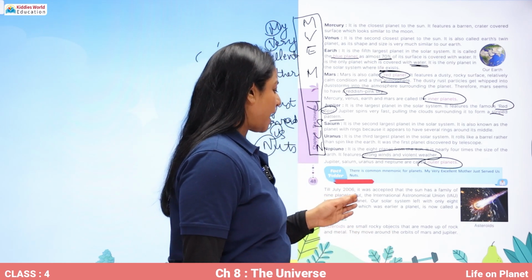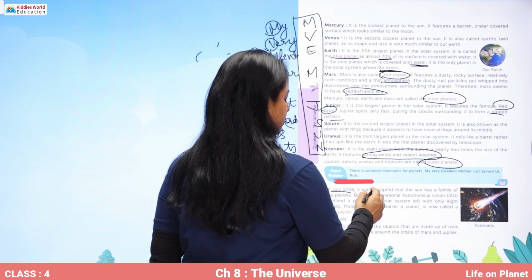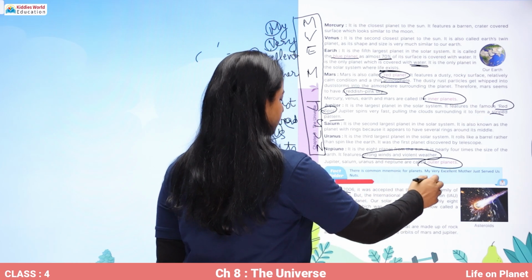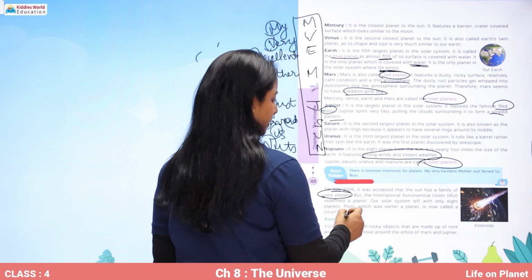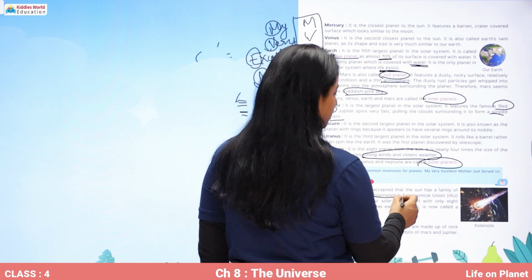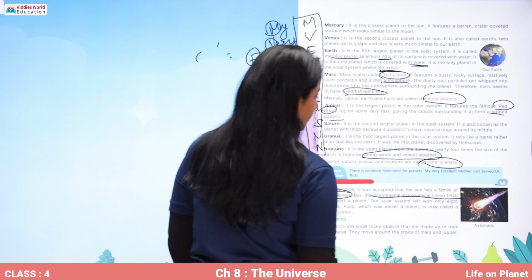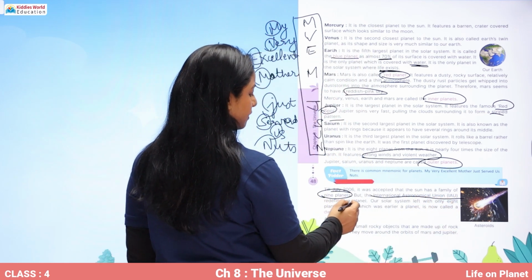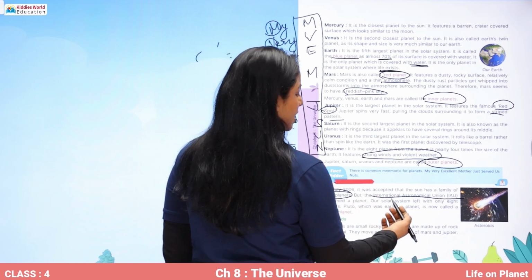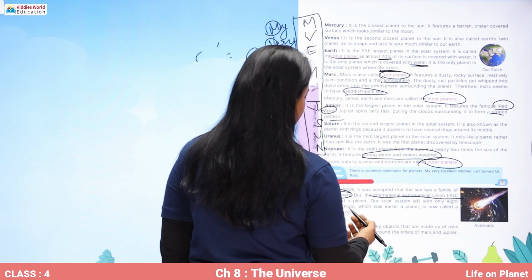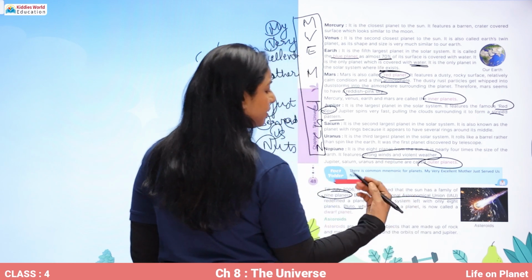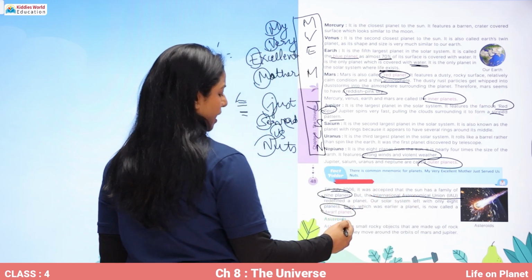Till July 2006, it was accepted that the sun has a family of 9 planets. But the International Astronomical Union, IAU, redefined a planet. Our solar system is left with only 8 planets, and Pluto, which was earlier a planet, is now a dwarf planet.